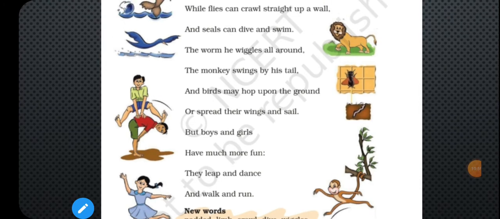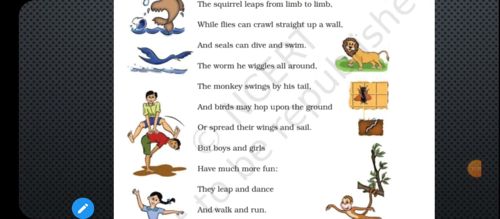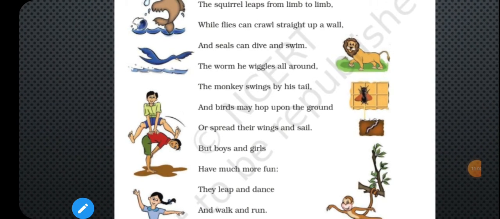And children, birds usually hop. So they hop around upon the ground, children. Or sometimes they spread their wings and they start sailing. So what type of scene do they enjoy, everyone, children? They enjoy.